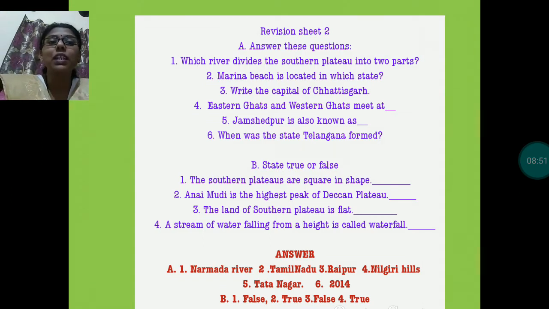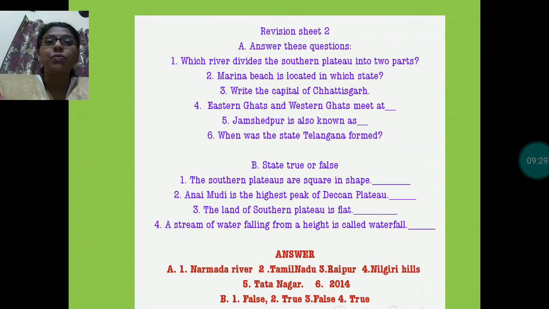Eastern Ghats and Western Ghats meet at. Eastern Ghats and Western Ghats, the chains of hills which bound the Deccan Plateau region, and these ghats meet at Nilgiri Hills. Question number 5, Jamshedpur is also known as Tata Nagar, which is named after Jamshedji Nusserwanji Tata, okay, who is known as the father of Indian industry.